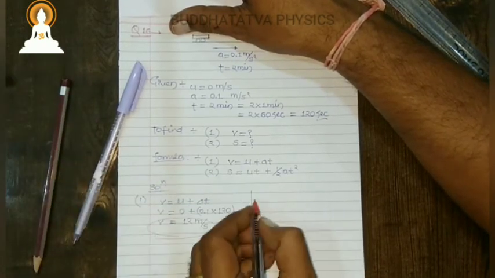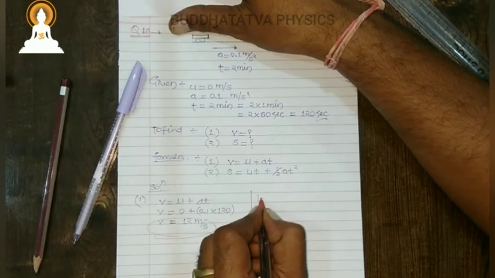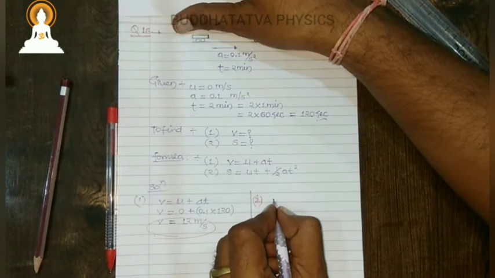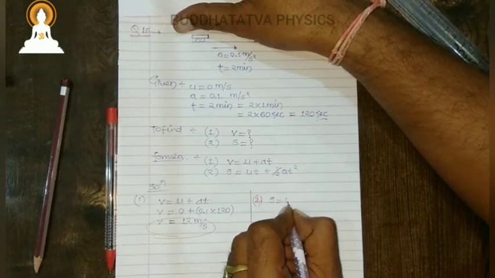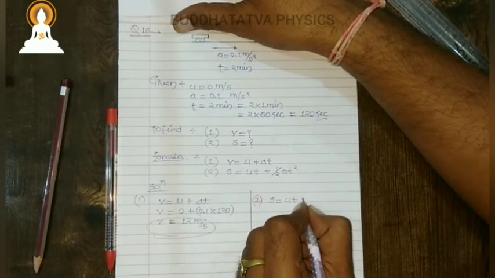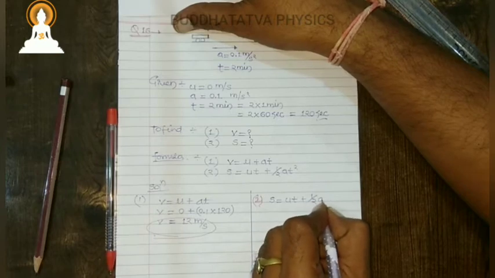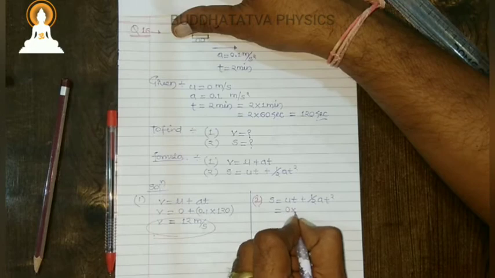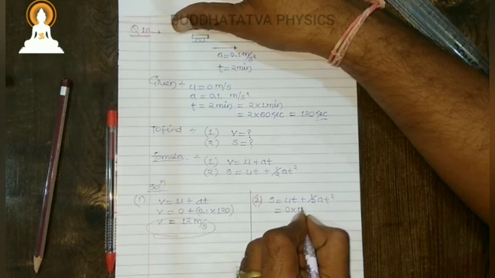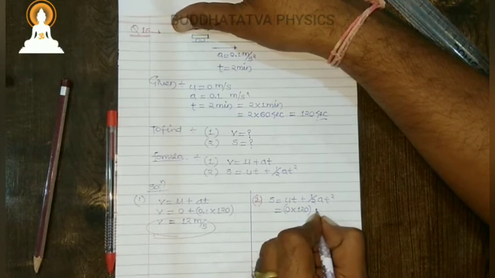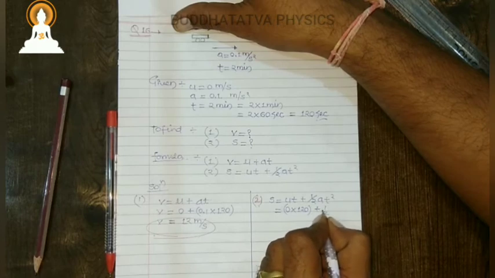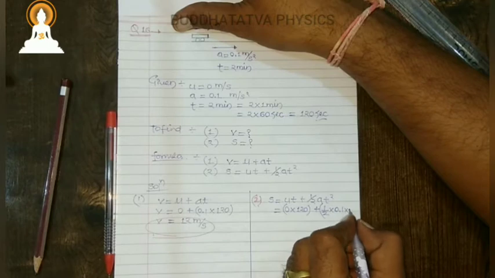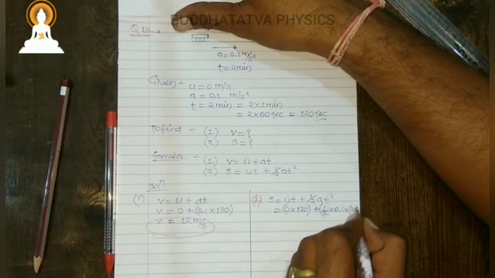Now in the second part they are asking for distance. So s is equals to ut plus half at square. U is 0, t is 120. So 0 into anything will be 0, plus half into a, which is 0.1, and time is 120 square.